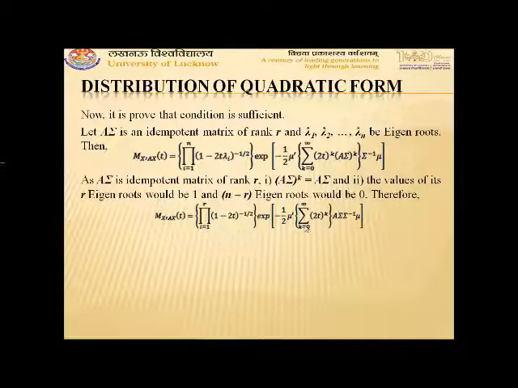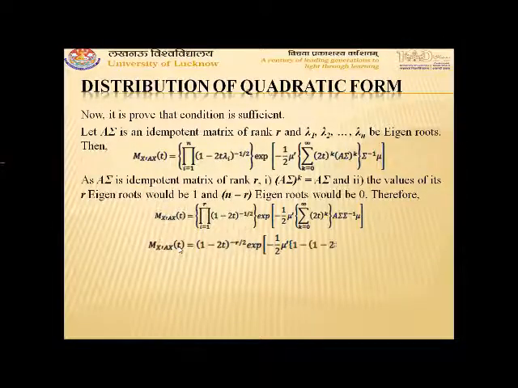And we know that summation k goes 0 to infinity (2t) to the power k is an infinite geometric progression with first term 1 and common ratio 2t. So its sum comes out to be 1 upon 1 minus 2t, or you can say (1 minus 2t) whole inverse. So the moment generating function will become (1 minus 2t) whole power minus r by 2, exponential minus half mu transpose (1 minus 2t) inverse A mu.